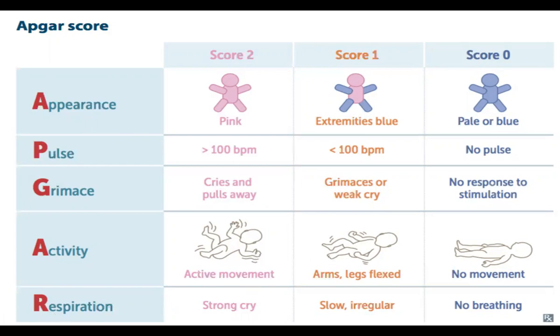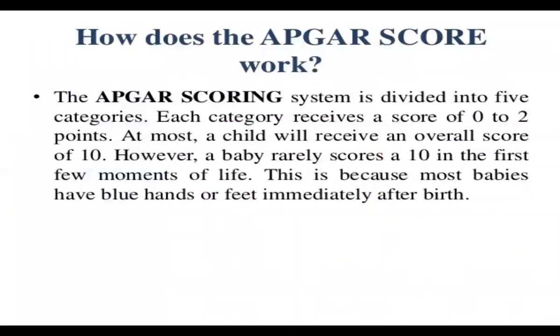If there is a strong cry, then 2. If slow and irregular cry, then 1. And if no breathing, then 0. So that is how the score is calculated.